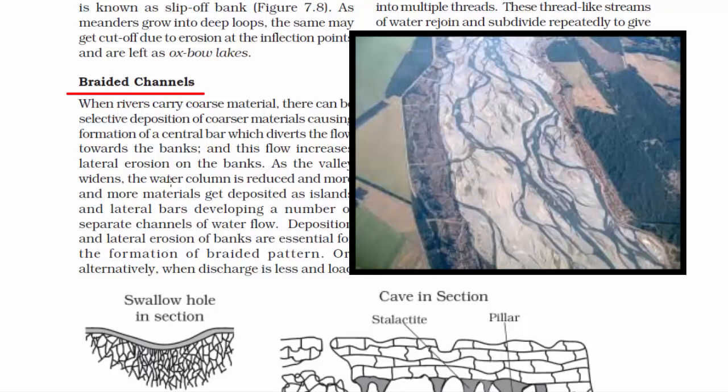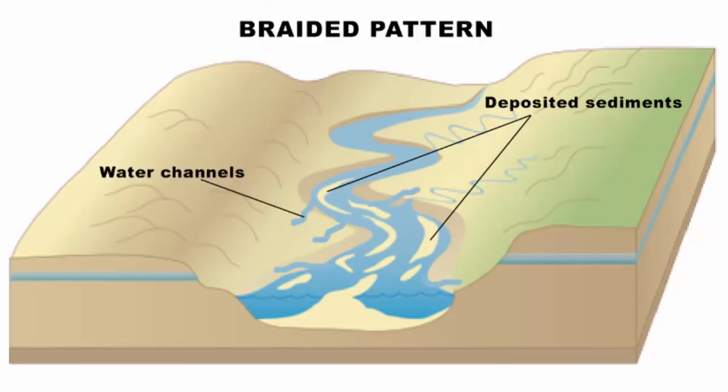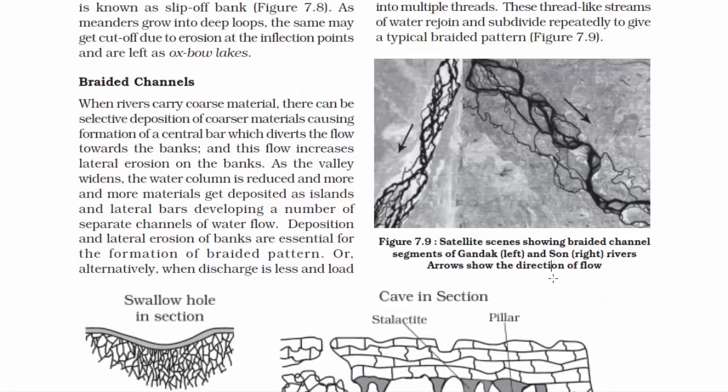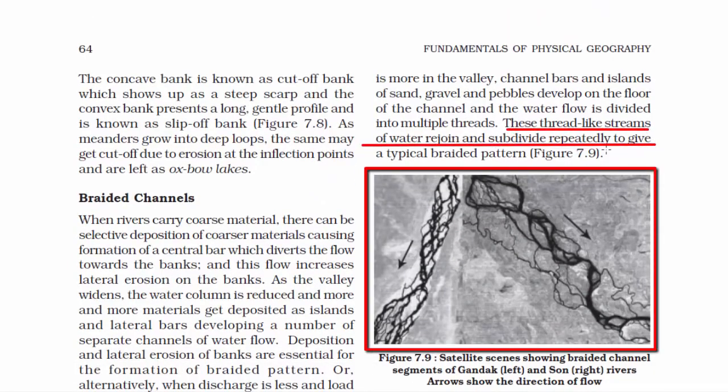When a straight flowing river diverts its flow, lateral erosion takes place. Due to that, sediments get deposited that form these tiny islands. And these tiny temporary islands create a number of water channels, which form a braided pattern. So basically the water flow is divided into multiple threads. These threads, like streams of water, rejoin and subdivide repeatedly to give a typical braided pattern.